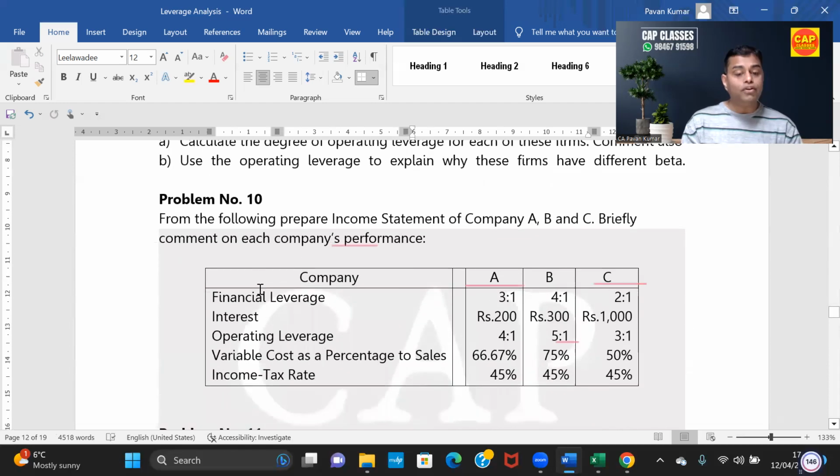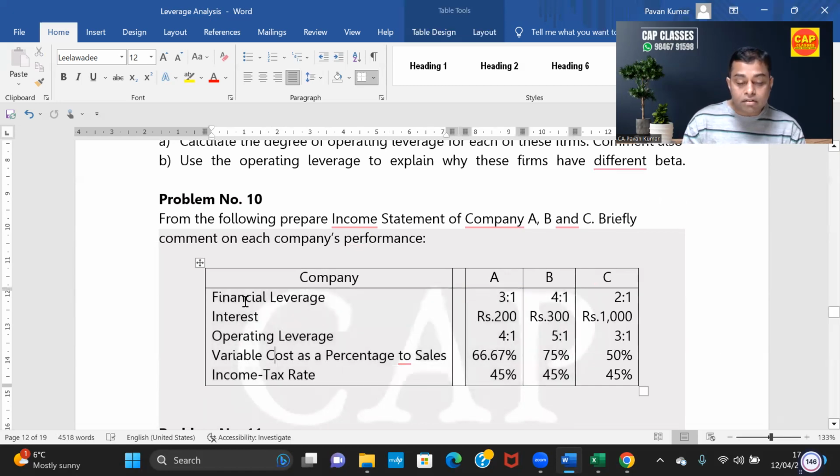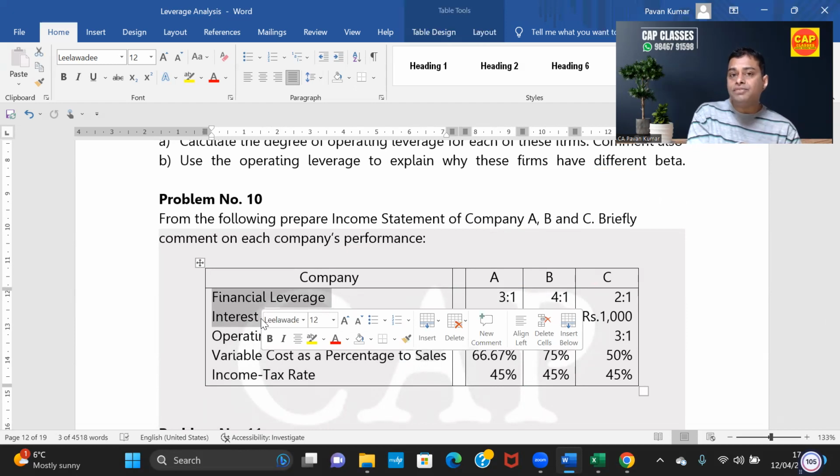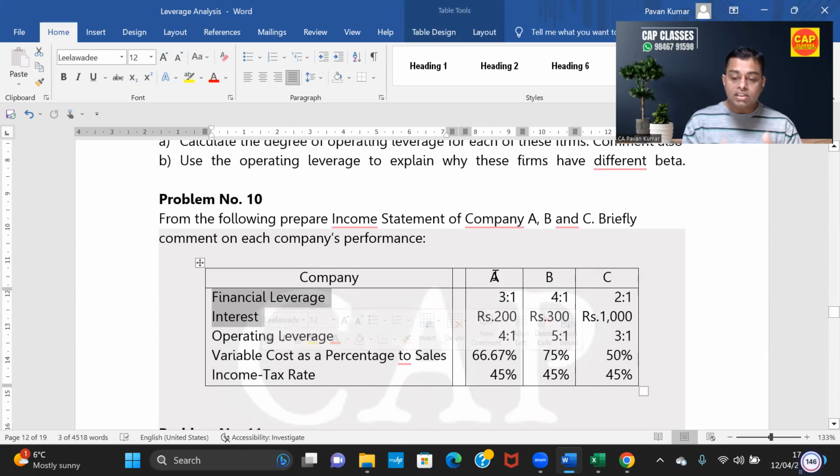So question number 10, if you look at it, interest is given, financial leverage is given. We'll start a problem like this. Previously in the class, we have solved the same problem with 2 companies. Now it is 3 companies. So what is the hint? Prepare the income statement, prepare the pro forma. After that, workings. Start with company A, fill the numbers. Start with company B, fill the numbers. Then continue with company C, fill the numbers. That's it. And that fixed cost, you'll get as a balancing figure.